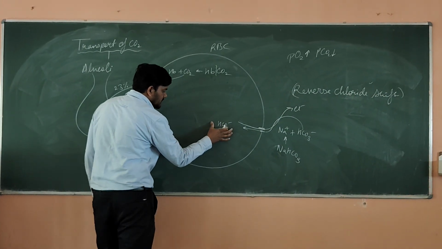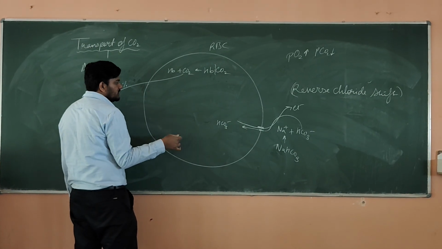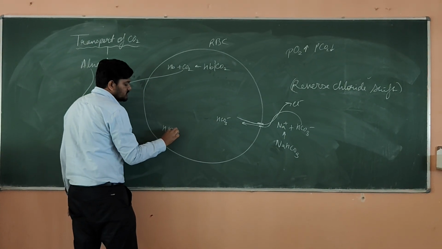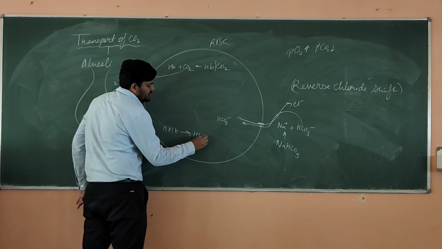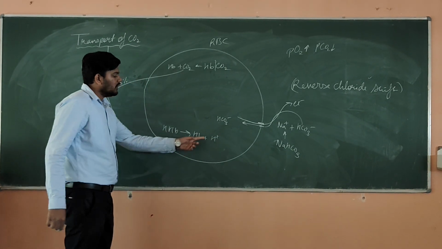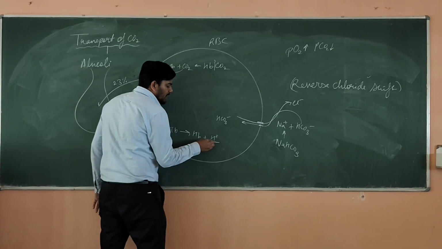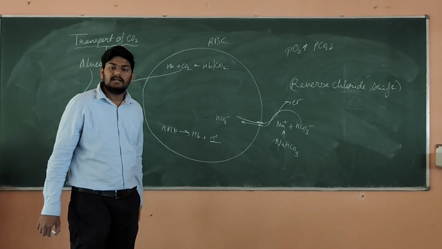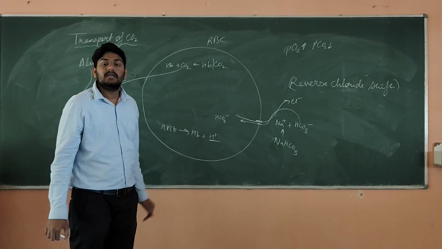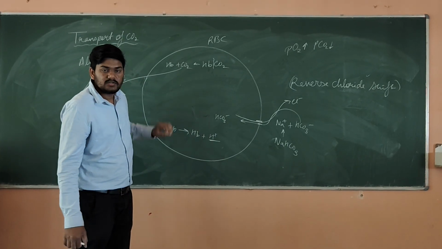Once your bicarbonate is now here, okay, we were having one more thing. We were having HHb also. Now this particular thing will also dissociate, and then we will have Hb plus H plus. Now here you can see that again we have a separate H plus. Again this condition can lead to acidity, and this can give damage to the RBC.